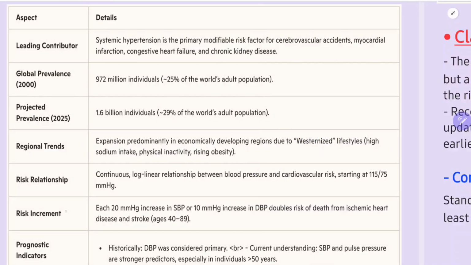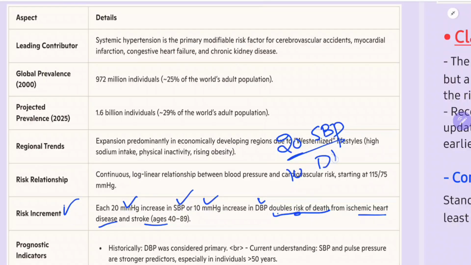Risk increment: each 20 mmHg increase in systolic BP and 10 mmHg increase in diastolic BP doubles the risk of death from ischemic heart disease and stroke. Remember this one, very important. Each 20 mm rise in SBP and 10 mm rise in DBP doubles the risk of death, by increasing the risk of stroke and heart disease.